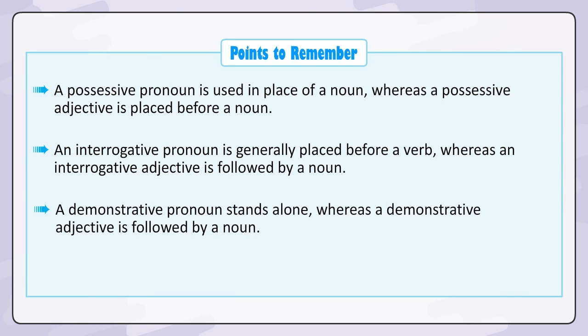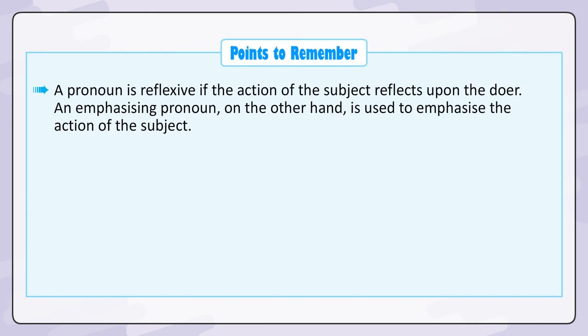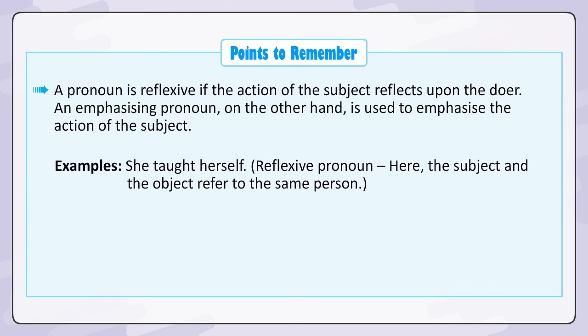A demonstrative pronoun stands alone, whereas a demonstrative adjective is followed by a noun. The noun to which a relative pronoun refers back is called its antecedent. A pronoun is reflexive if the action of the subject reflects upon the doer. An emphasizing pronoun, on the other hand, is used to emphasize the action of the subject.